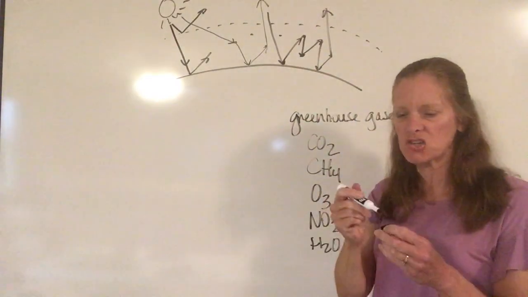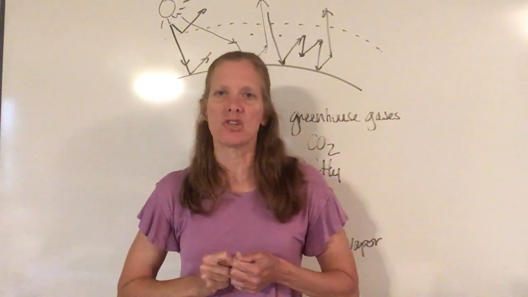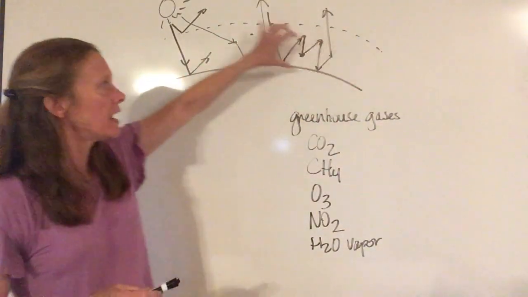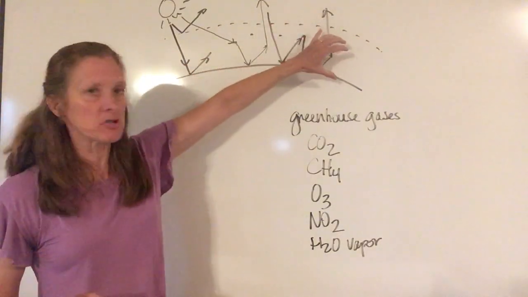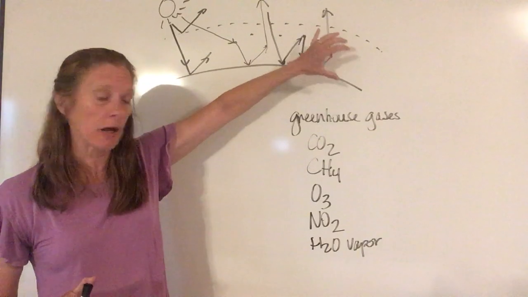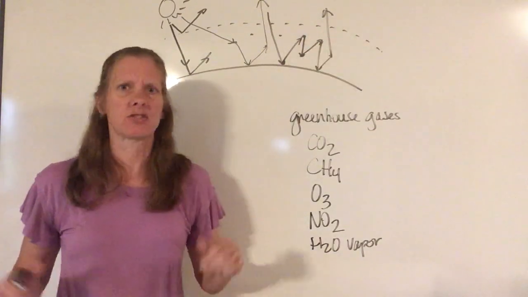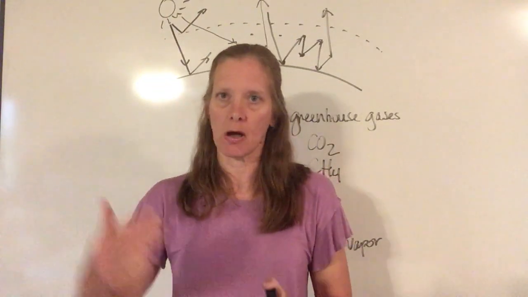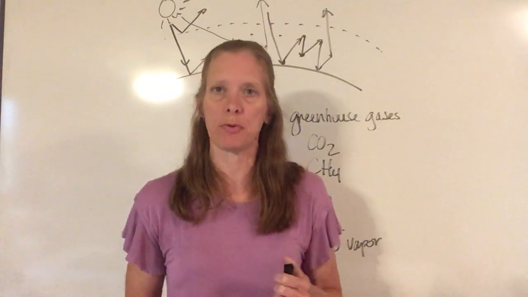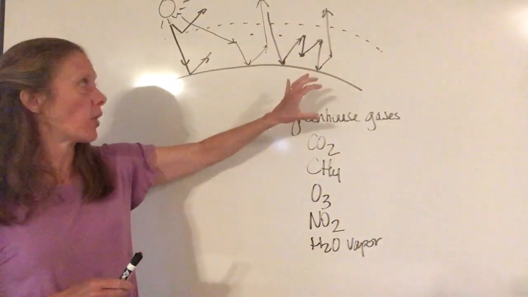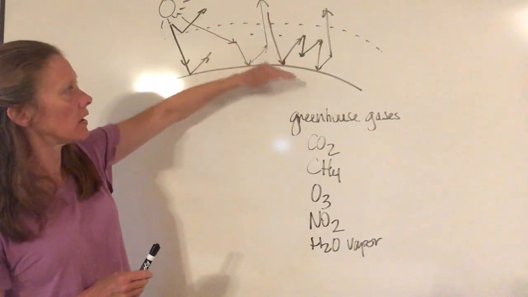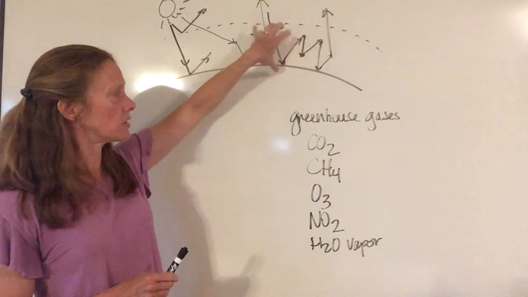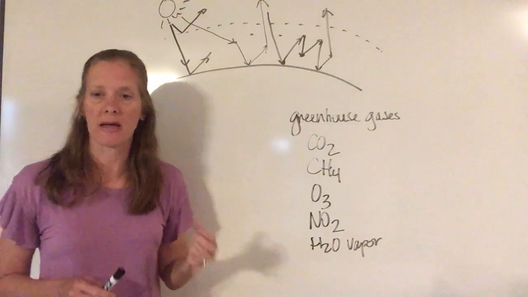So it's almost like a giant pinball game where this infrared radiation is just bounced around, but because all that energy is kept close to the Earth, this atmosphere acts like a blanket and helps keep the Earth warm enough to sustain life. It's just like when you put a blanket on top of yourself, and the heat from your body is reflecting off that blanket and back toward your body, so it helps keep you warm. This acts in exactly the same way. The heat is trapped underneath here, and then it reflects, and then some of it's going to escape. It doesn't all stay in here, but a lot of it is going to stay here and then warm the Earth so that life can survive here.